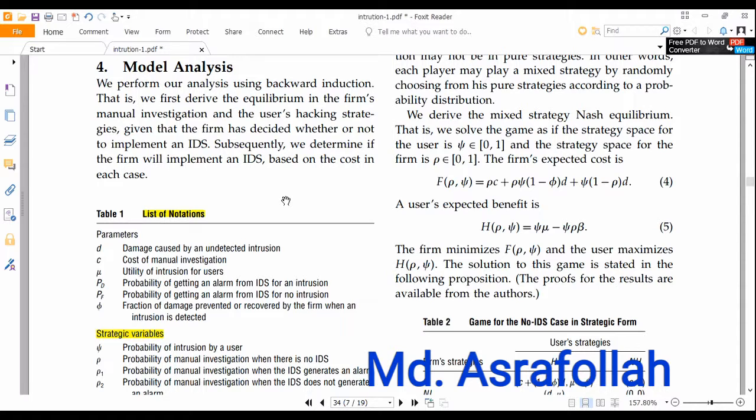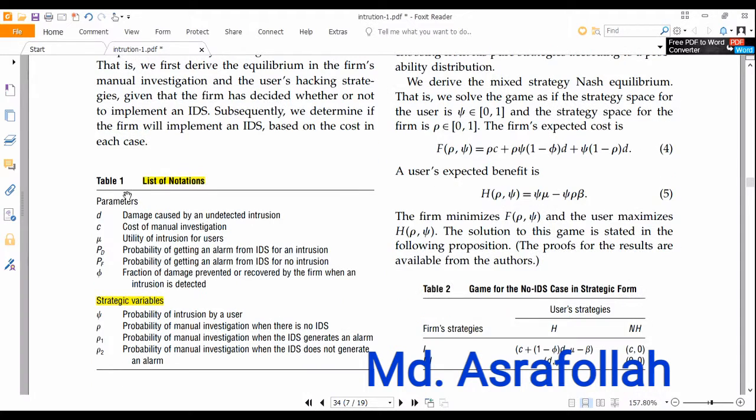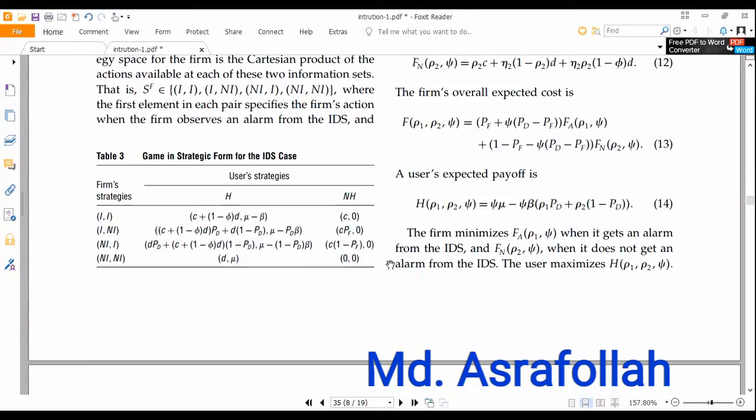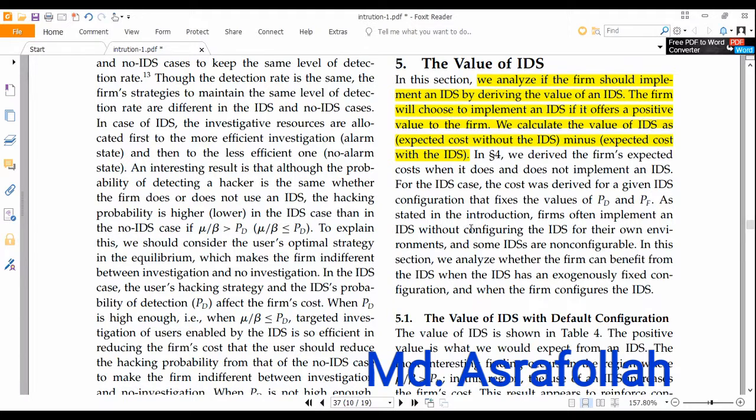They present a model analysis, with a list of notation, parameters and strategic values. They also talk about the value of an IDS.